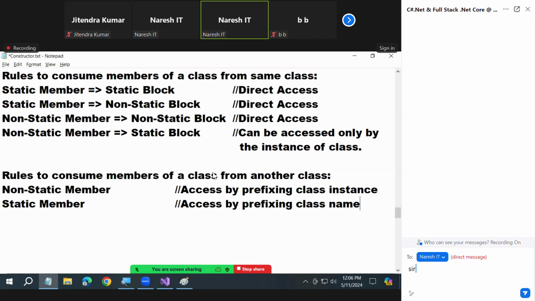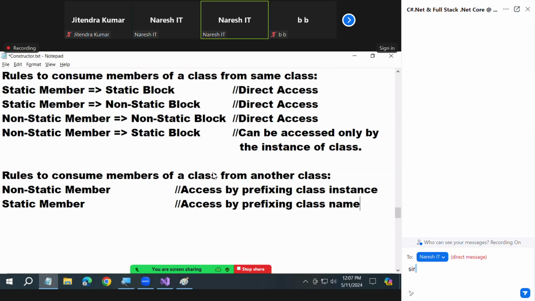So with this, I hope you will not have any confusion going forward now. Understood? What you need to think first is, from where am I calling? I'm calling within the class, or I'm calling out of the class. Out of the class, compulsory: prefix the class name if it is static and prefix the instance if it is non-static. Within the class, 1, 2, 3 are easier. No need to bother about them. You need to remember only one thing. What is that? Non-static to static consumption is not possible.